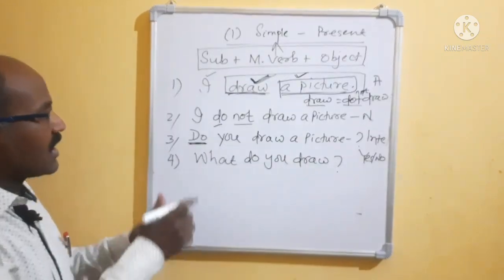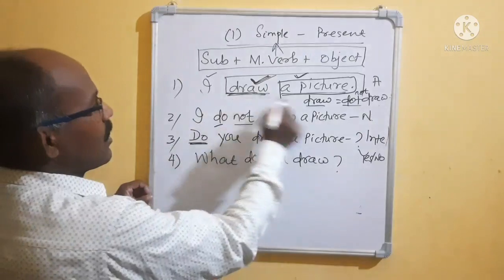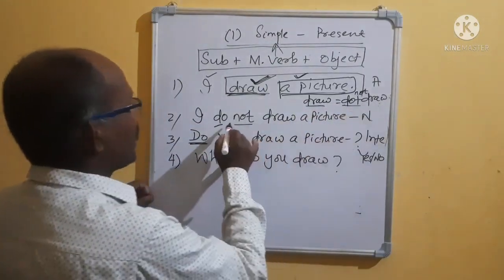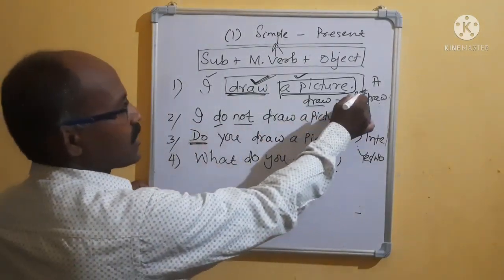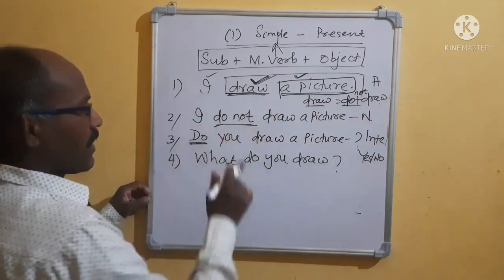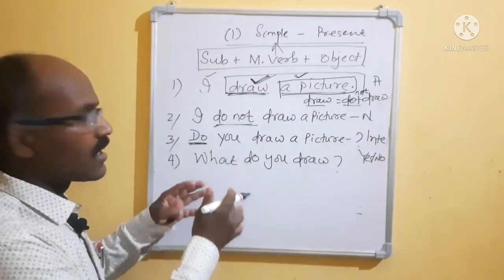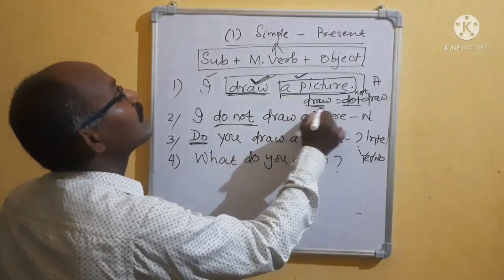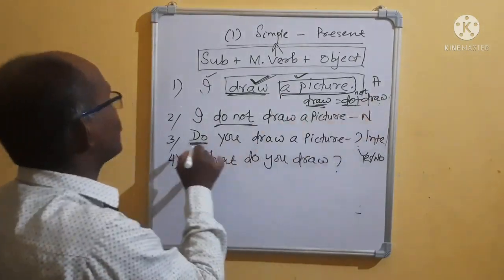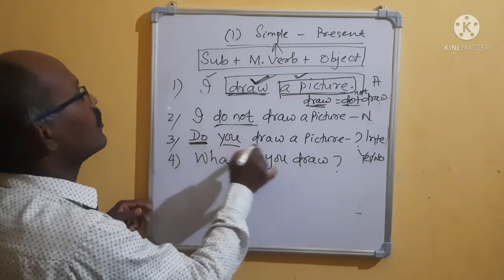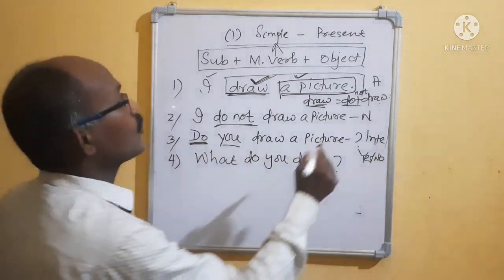See how easy that is. I draw. Draw means do plus draw. Negative: I do not draw. Do plus not draw, so it became negative. Then while you are making an interrogative, first bring do plus draw. First bring the do, then the object. Do you draw a picture?